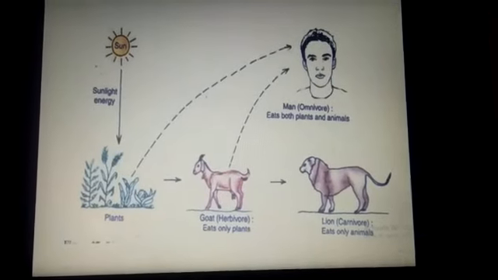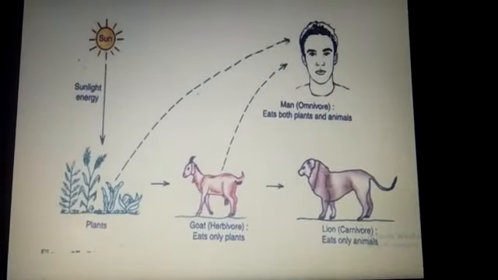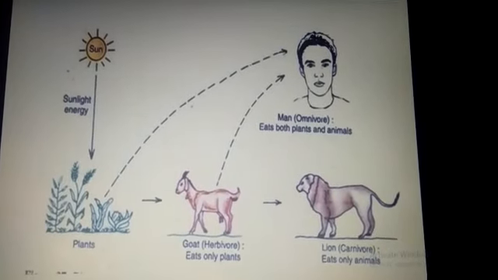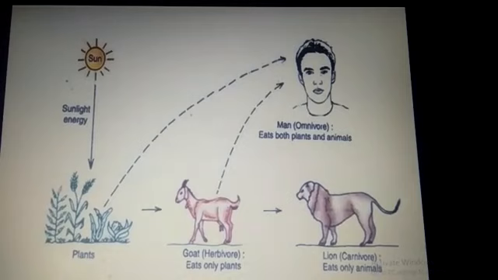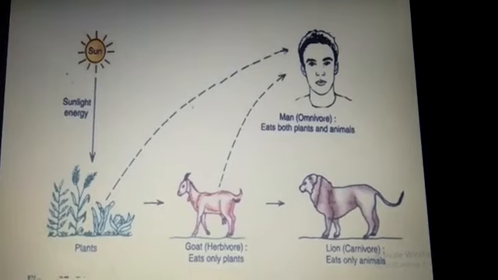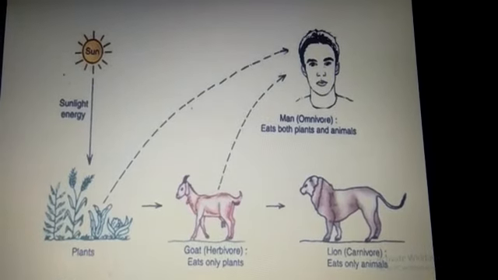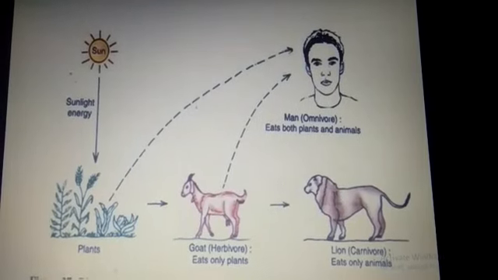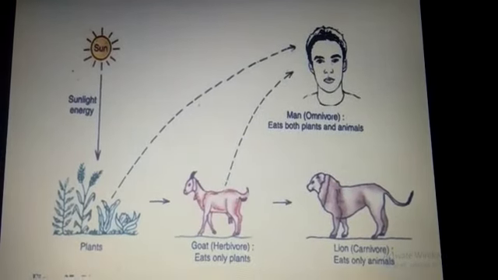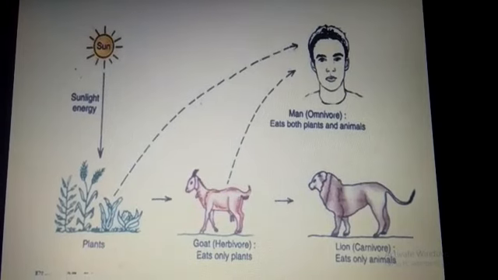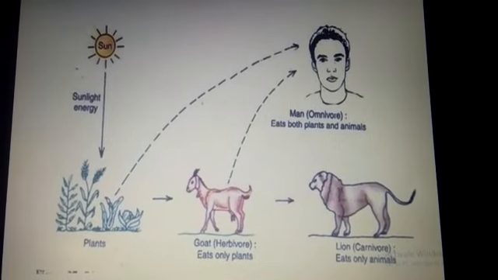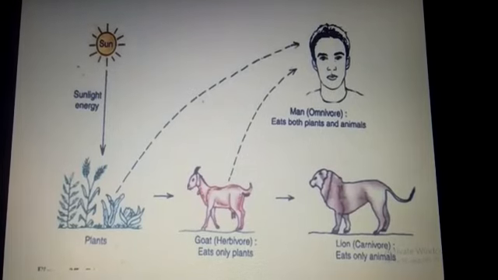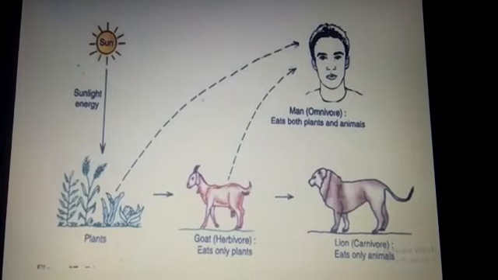So here is a diagram. You can see sunlight being the ultimate source of energy, which it gives to the plants. So the plants are the producers, they make their own food, and that is eaten by goat. So goats are the herbivores. Then you can see there is a food chain given showing you the carnivores feeding on herbivores, the omnivores, man, they feed on both plants and animals.